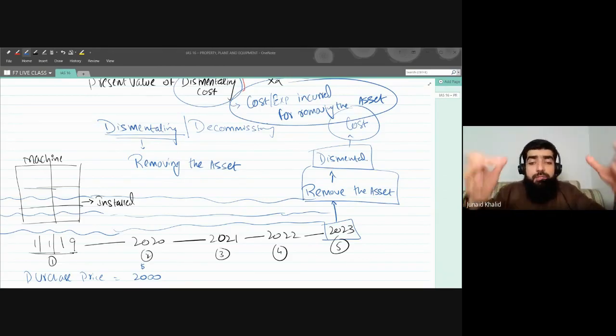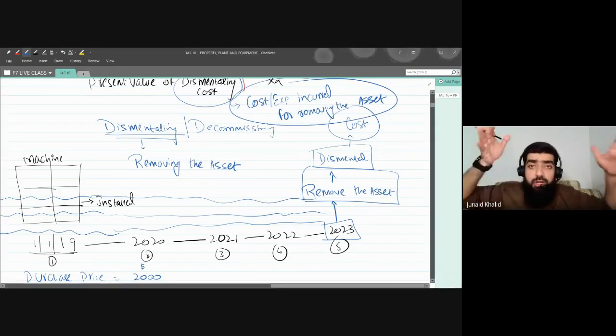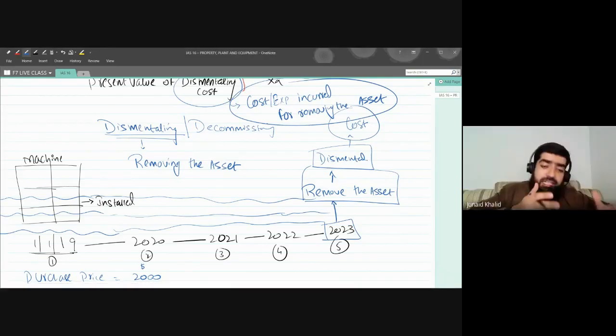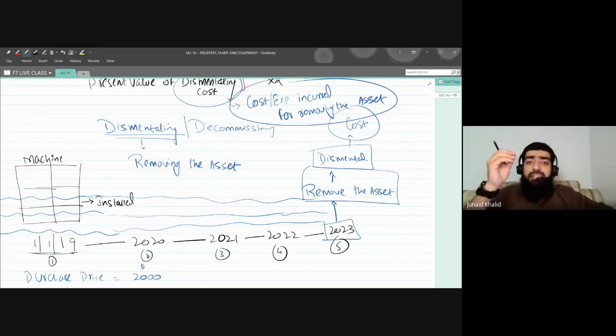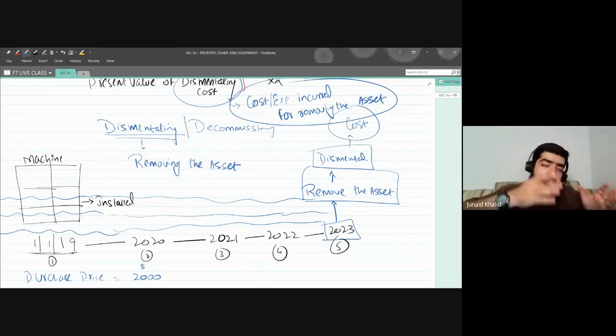But at times I'm talking about the huge equipment and machinery which are installed in the ground, in the sea level. These assets will be removed or dismantled not after 5 years, not after 10 years. After 15, 20, 25, 30, 35, 40 years, a time will come when you have to remove that asset from that particular place. Are you getting it now?